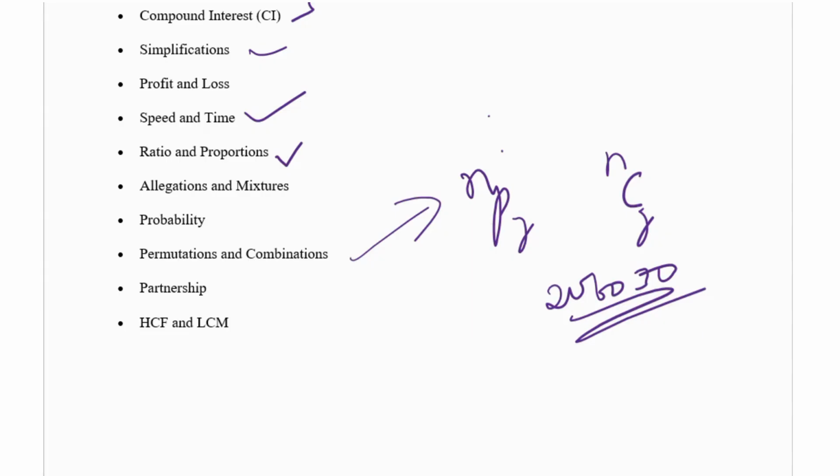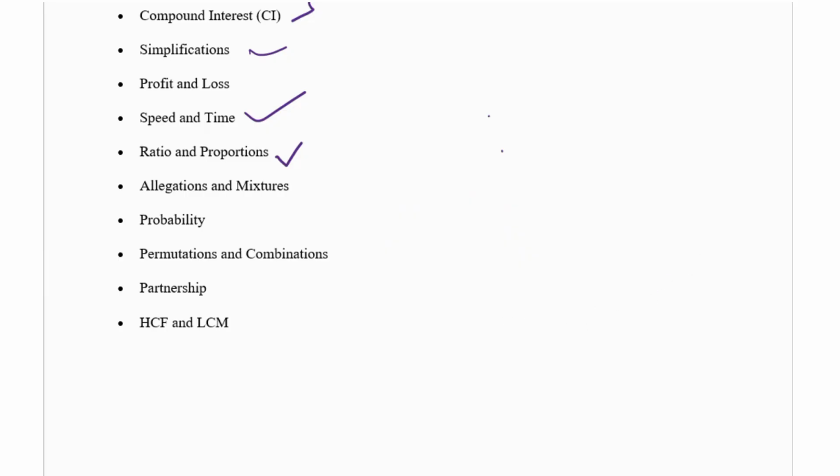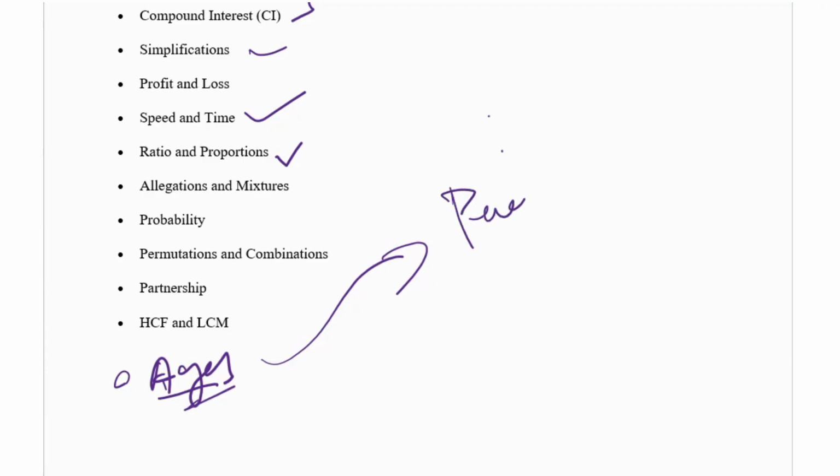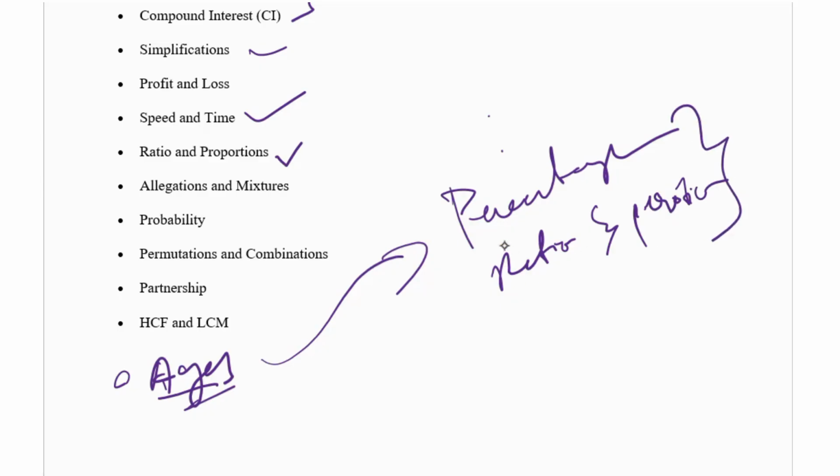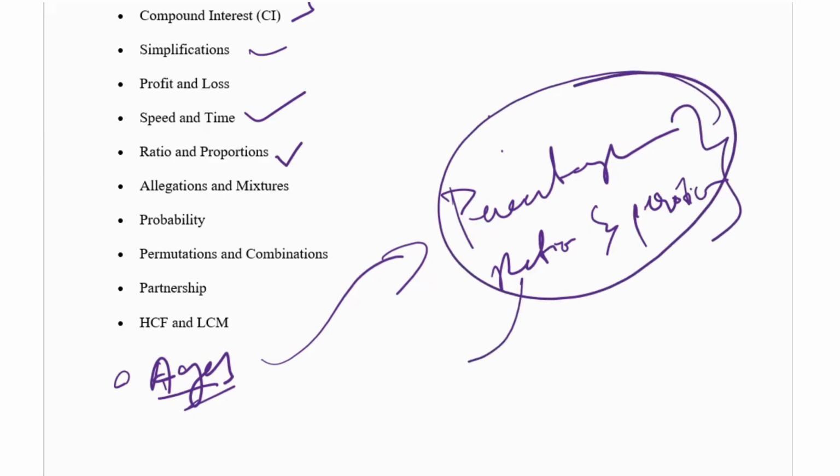Then partnerships, HCF, and LCM are the topics. Apart from these, the ages topic is also very important. You have to learn the ages concept also. To solve this one, you should definitely know percentages, ratios and proportions. Everything is linked with ratios, proportions, and percentages. So if you learn these two, you can solve the ages topic. Okay, so this is the whole numerical aptitude.